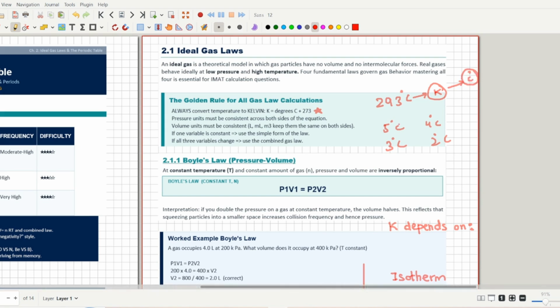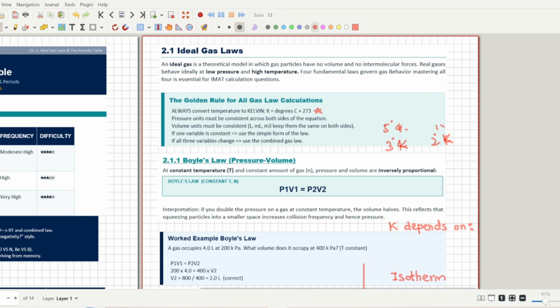And if the answer is in Kelvin, then you already know that you have to convert degrees Celsius into Kelvin first. So this is the thing that you have to keep in mind: even if the answers are given in degrees Celsius or Fahrenheit, you always have to convert the temperature into Kelvin.